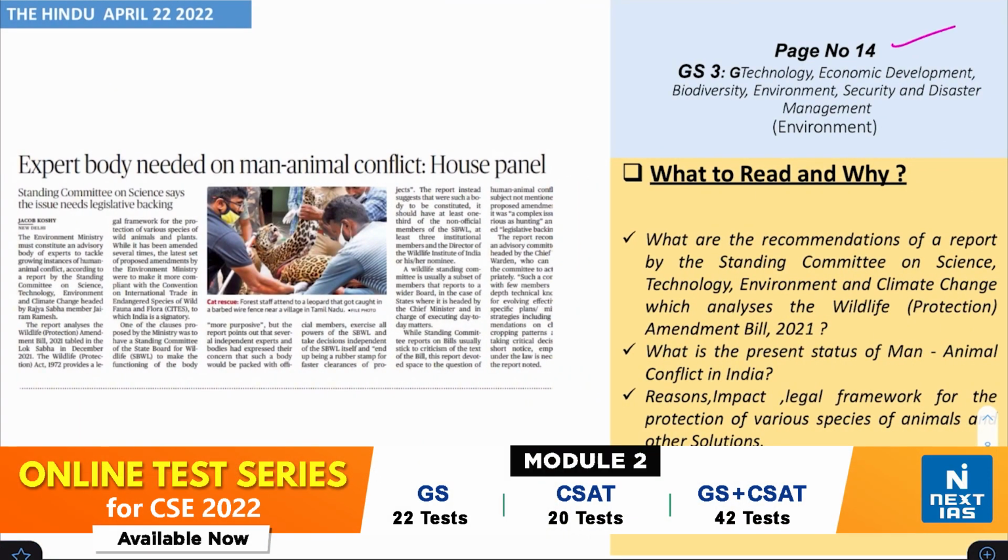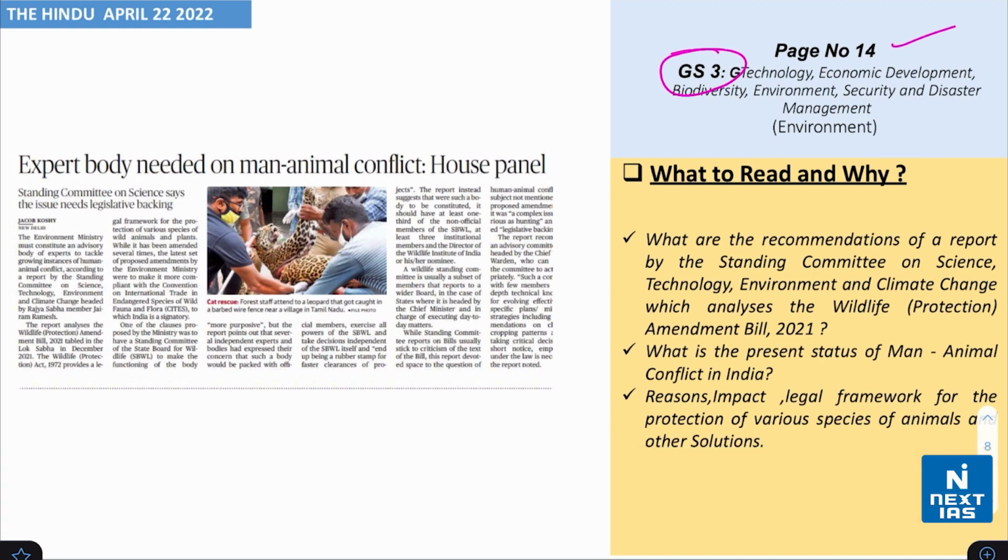Take a look on page number 14. We are starting with a discussion of headlines relevant to General Studies Paper 3. This is coming from the topic of environment. The headline says that expert body needed on man-animal conflict, says the House panel.